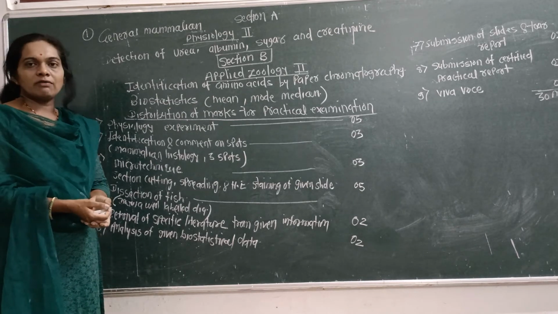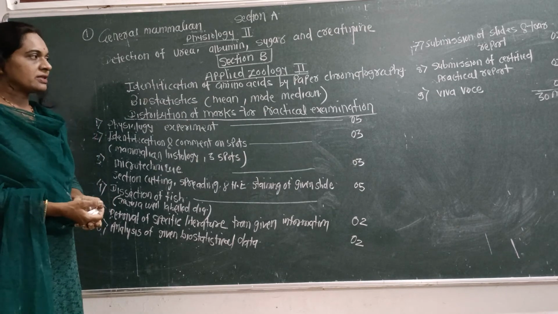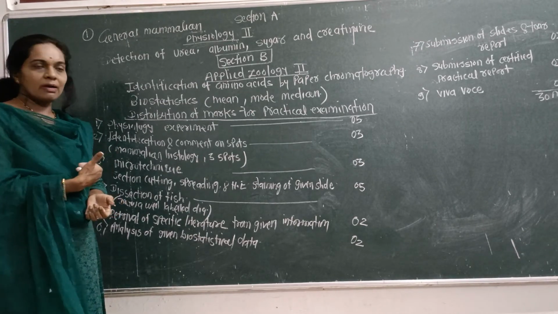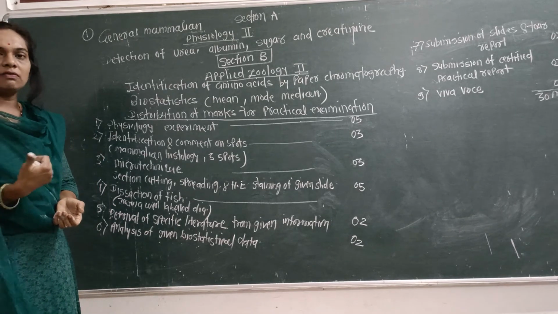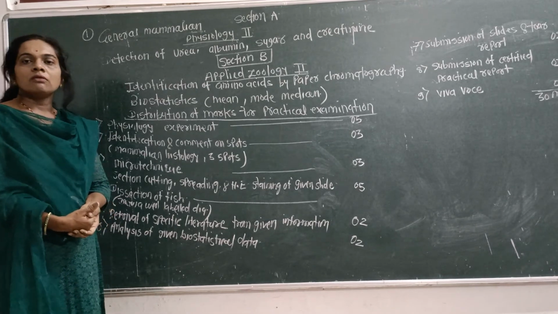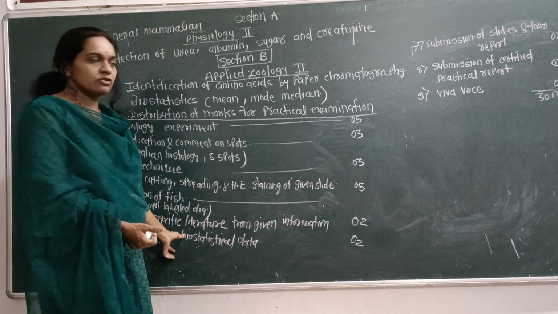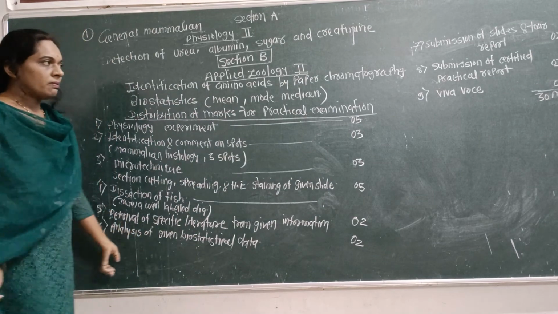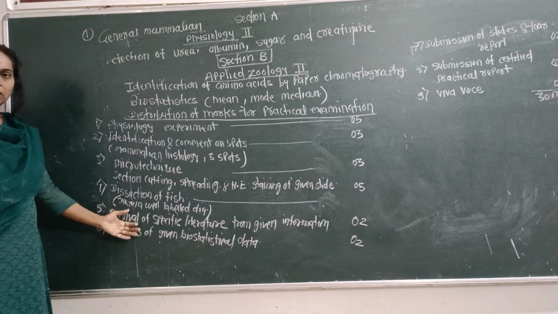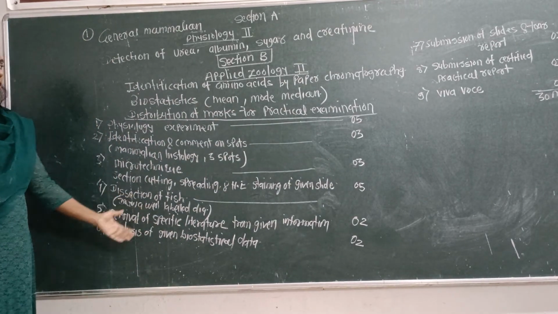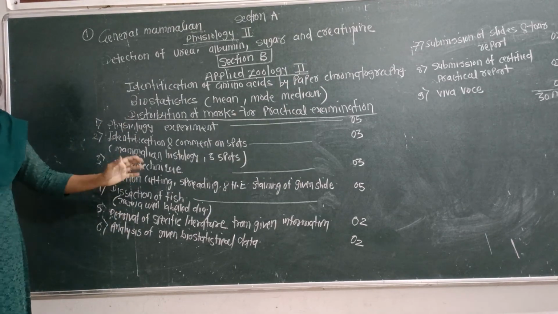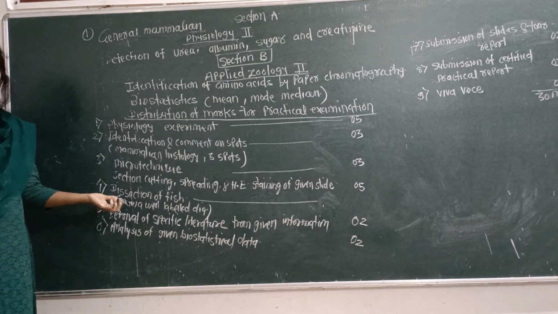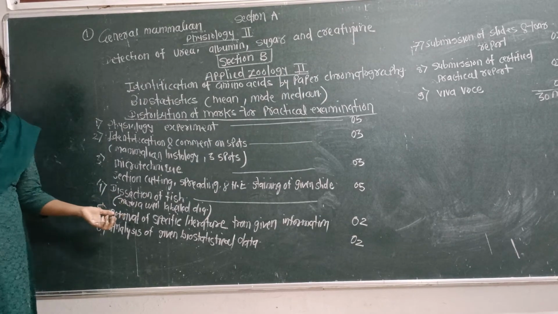And then the last one, viva work at the time of the practical examination. You have to focus on this viva, because the external or internal examiner will ask some questions, and this viva is for 5 marks. In this way the total marks distribution is generally about 30 marks. So this is the marks distribution of our practical examination. Please focus here and study it, and in case of any queries and difficulties, contact our group or contact the faculties personally.